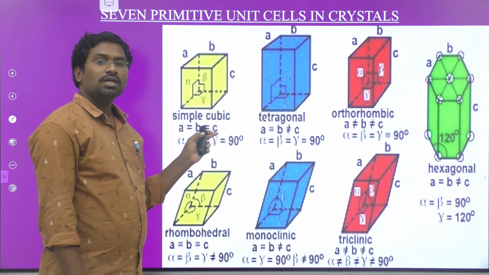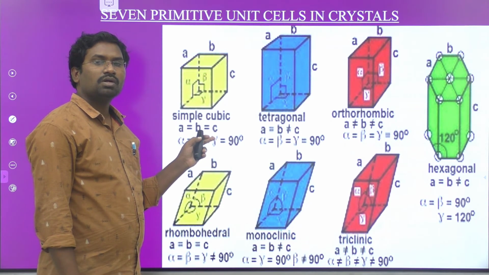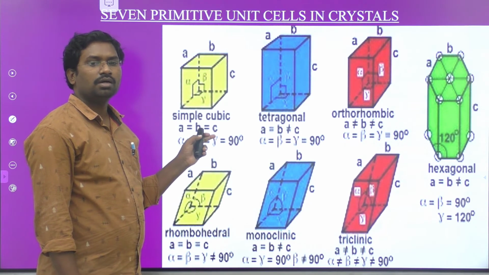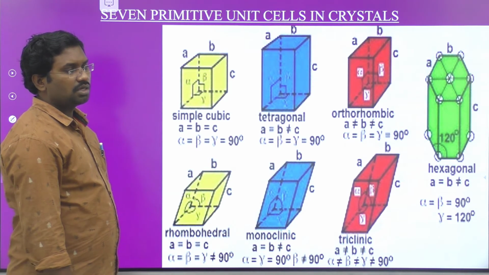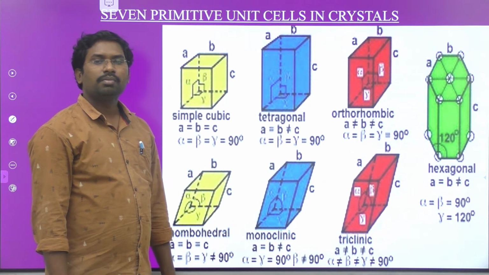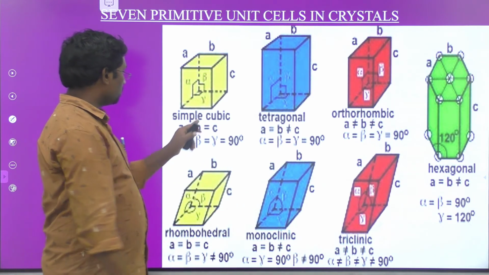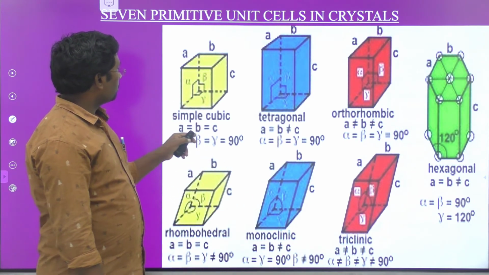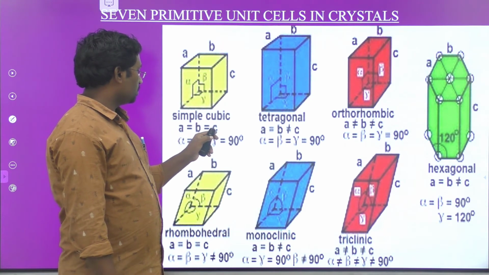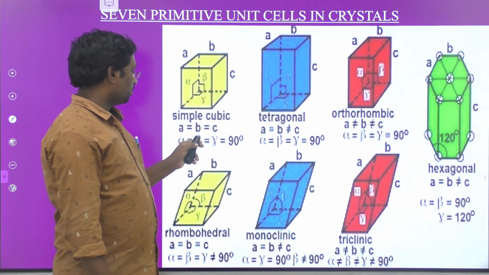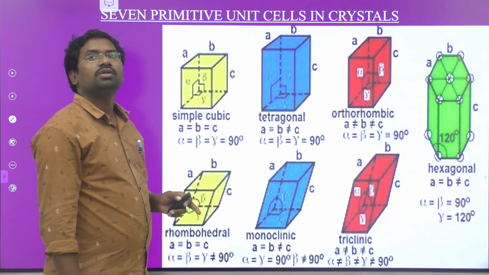Every unit cell is characterized by 6 parameters. What are they? a, b, c, alpha, beta, gamma. a, b, c are edge lengths, and alpha, beta, gamma are the angles between them. Come to the simple cubic structure. In the case of simple cubic structure, a equals b equals c, and alpha equals beta equals gamma equals 90 degrees.